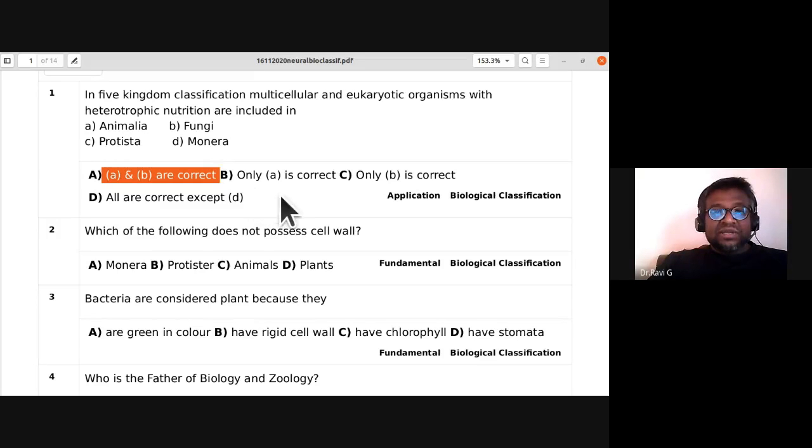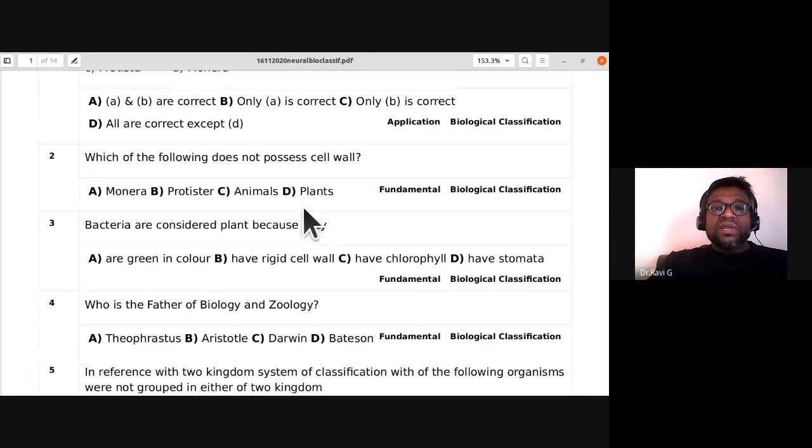Second question: which of the following does not possess cell wall? Is it Monera, Protista, animals, plants? See, in Monera a few organisms don't possess it, like Mycoplasma, but the majority possess the cell wall.